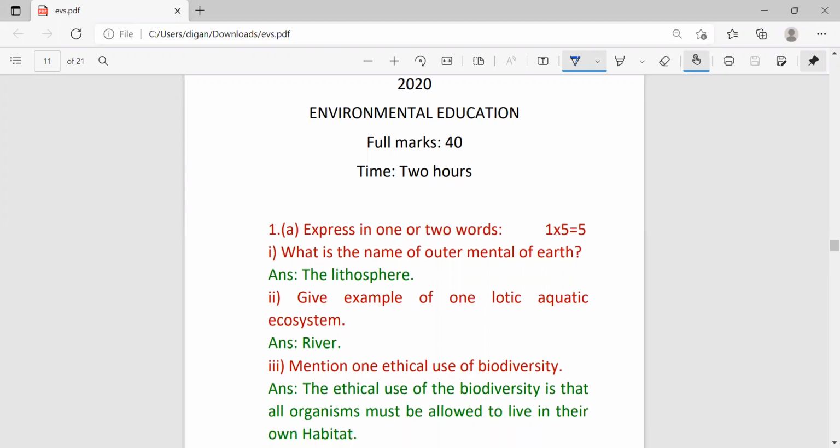So first question number 1, what is the name of the outer mantle of earth? So outer mantle of earth means outer layer of earth and the answer is lithosphere.